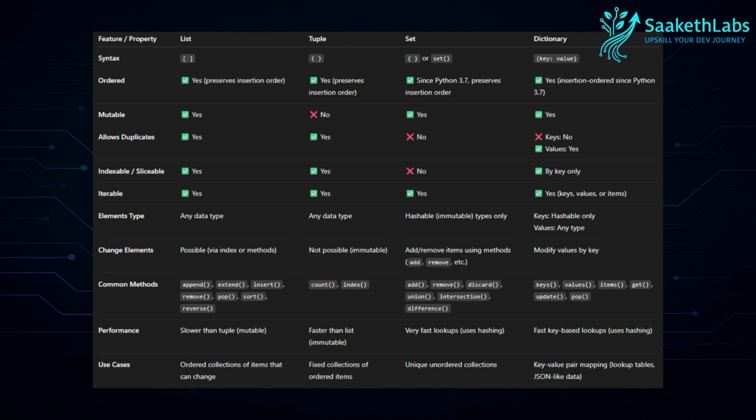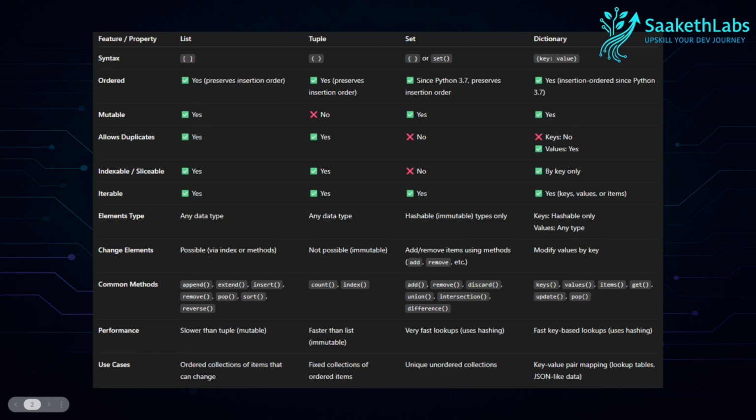These are the common methods in each of these data types. We have append, extend, insert, remove, pop, sort and reverse in the list data type. In tuples, we have only count and index as they are immutable. And when it comes to sets, we have add, remove, discard, intersection, union and difference. And in dictionaries, we have keys, values, items, get, update and pop.